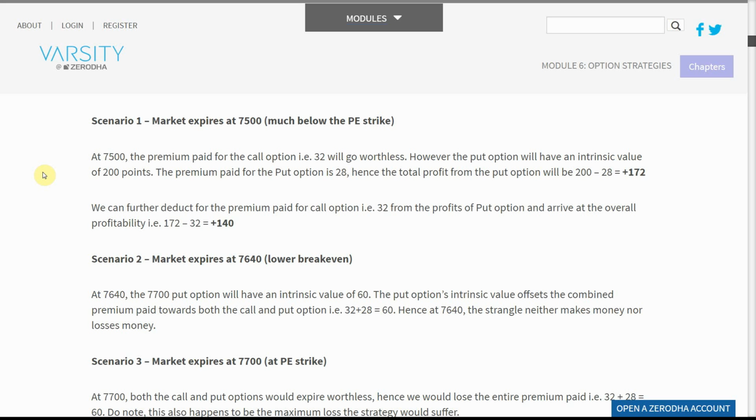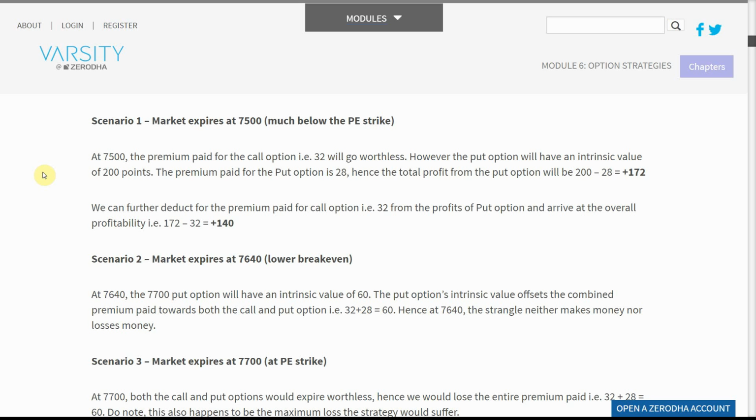We can further deduct the premium paid for the call option, i.e. 32, from the profits of the put option and arrive at the overall profitability, i.e. 172 minus 32 equals plus 140. Scenario 2: market expires at 7,640, the lower break-even. At 7,640, the 7,700 put option will have an intrinsic value of 60. The put option's intrinsic value offsets the combined premium paid towards both the call and put option, i.e., 32 plus 28 equals 60. Hence at 7,640, the strangle neither makes money nor loses money.